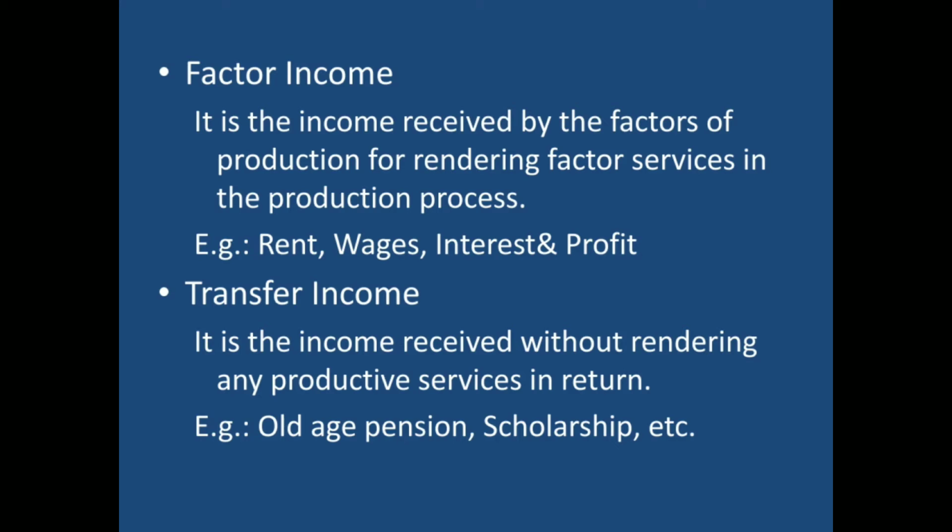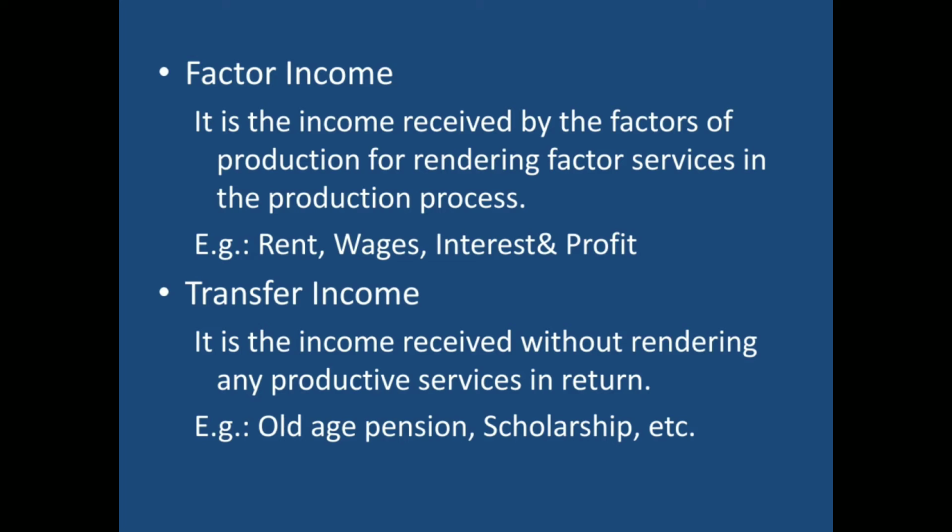So, when these factors are used, these factors are paid a reward for that contribution. That is, land gets rent, labor gets wages, capital gets interest, and the entrepreneur gets profit. So, when these factors receive their rewards, that is called factor income.